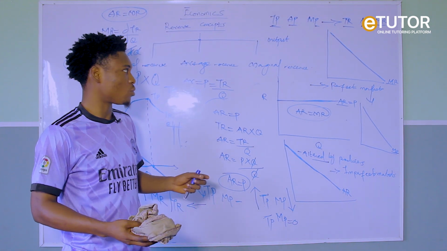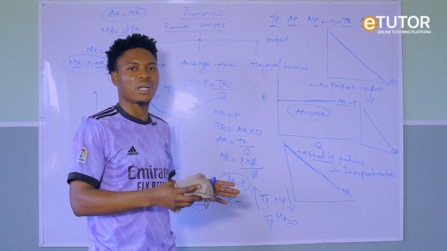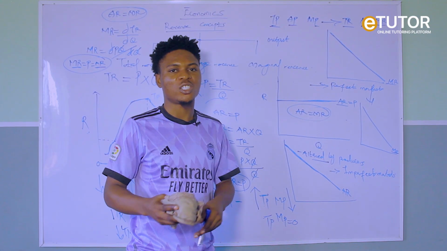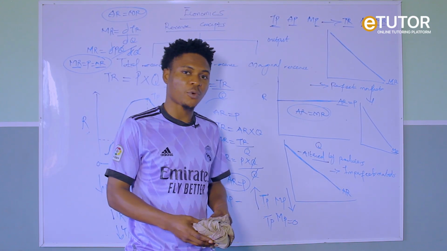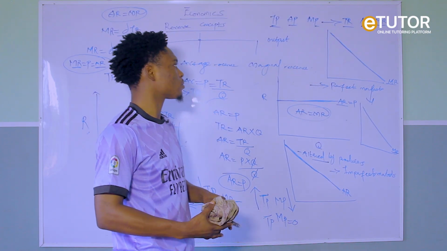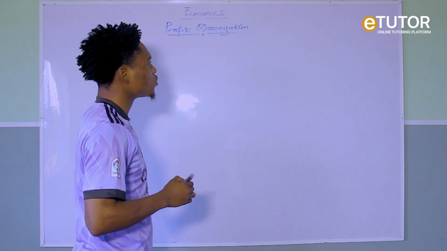profit maximization. We want to look at profit what? Maximization. What is the relation between cost and revenue? The relation between cost and revenue is what? Is profit. If it's not profit, then it is what? Loss. So let's look at profit maximization. So we want to think about profit maximization.